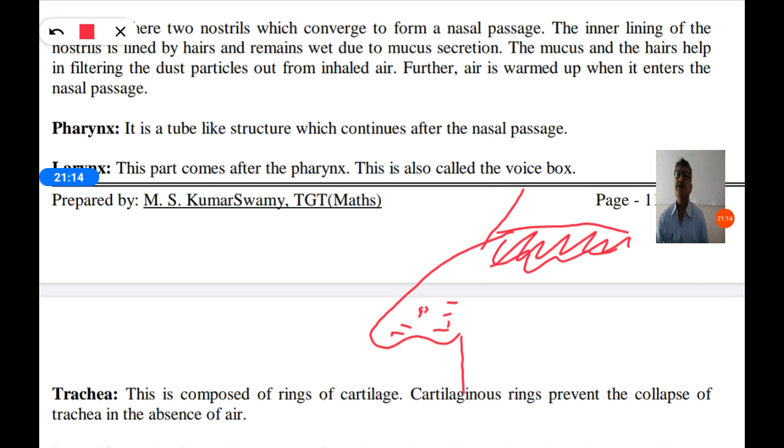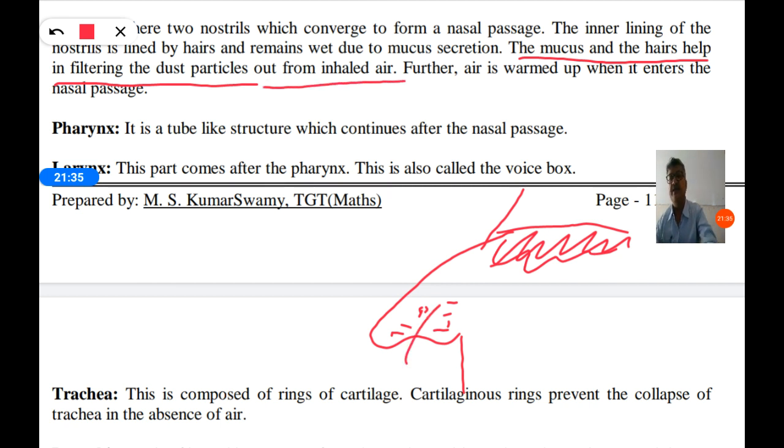The inner lining of nostrils is lined by hairs and remains wet due to mucus secretion. The mucus and hairs help in filtering the dust particles out from inhaled air.